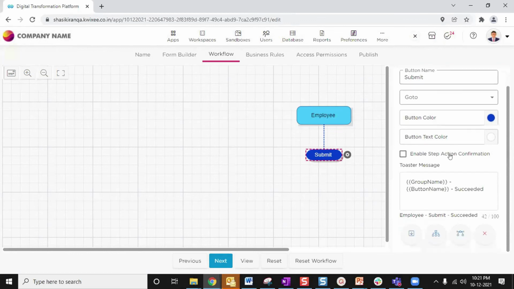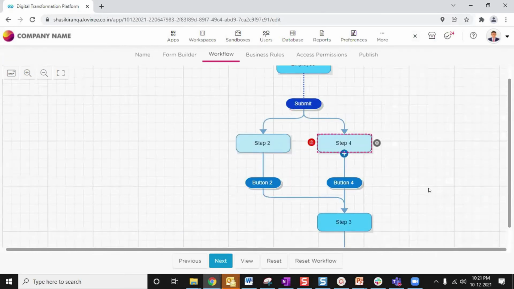So for that, I will take a parallel step. Let me reiterate what I have said. In this parallel step, if an employee is answering to 2 managers simultaneously, and he has to get approval from both the managers, then only he will be eligible for leave. If one of the managers rejects the leave, then he will not get the leave approval.